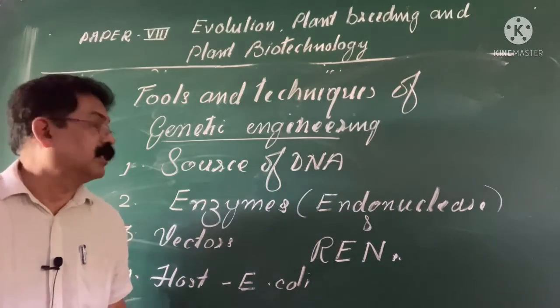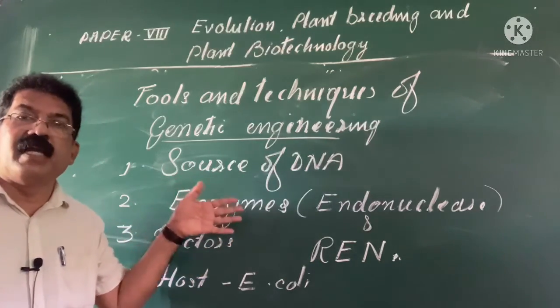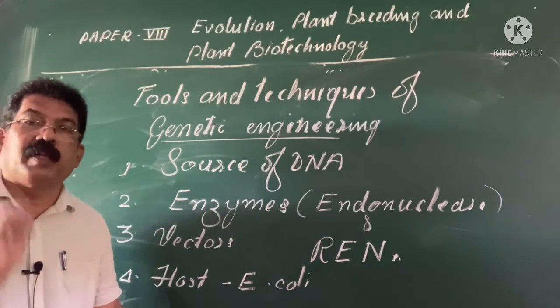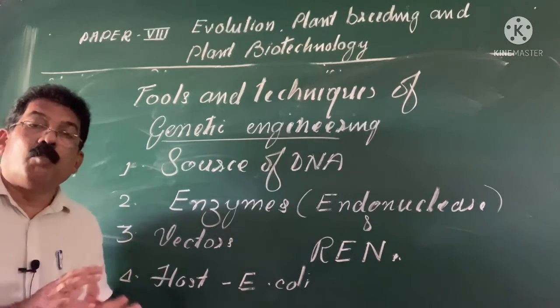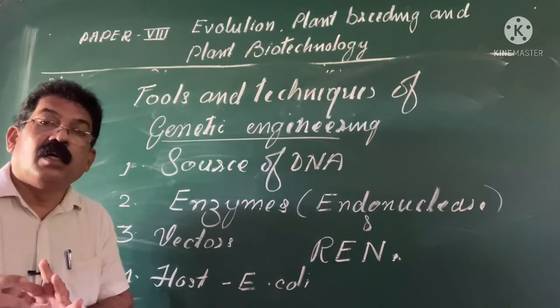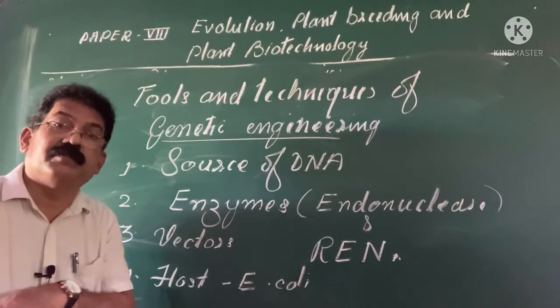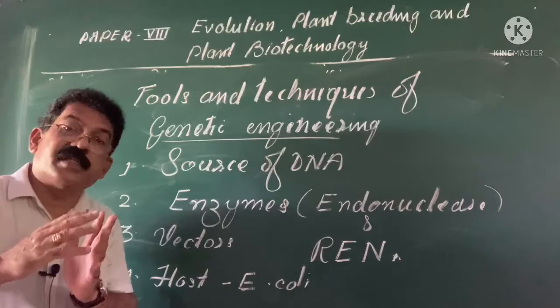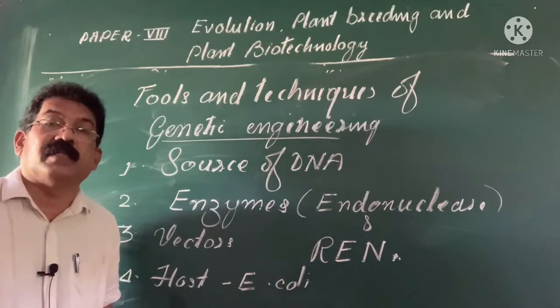So this is the introductory part of plant genetic engineering. Once again, we will explain this. Genetic engineering refers to modification of a genome with the desired gene of interest from another organism. The gene of interest is obtained from another organism and introduced into a plant of interest.